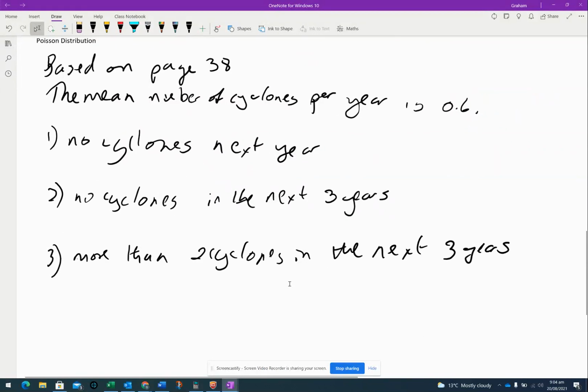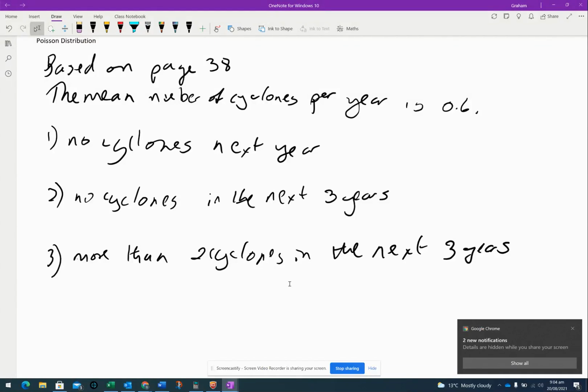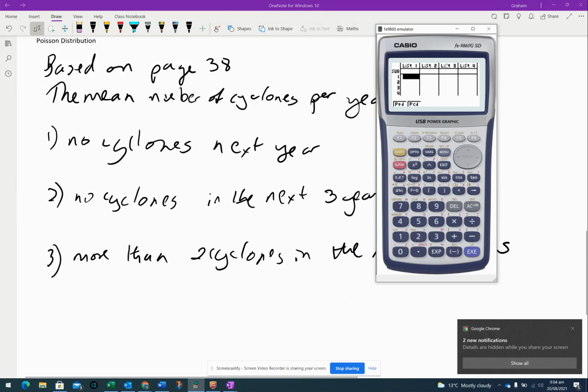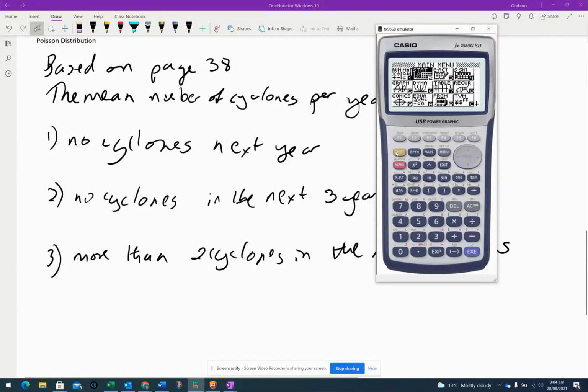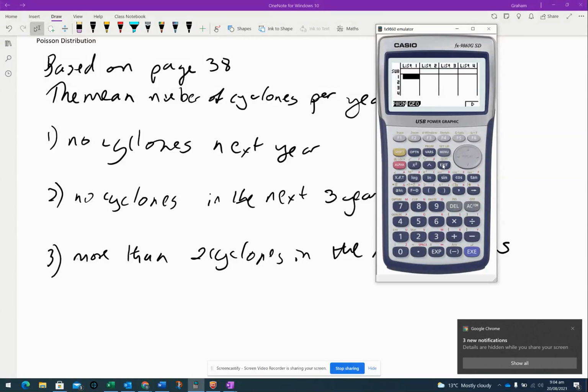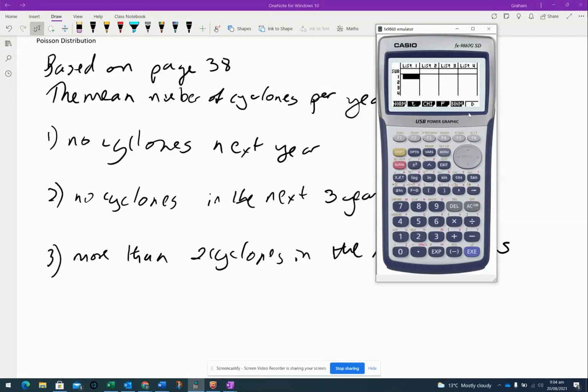So I'm basing this on page 38 of the Walker book. Okay, and they've told me the mean number of cyclones per year striking the Pacific Island is 0.6. And I need to work out the probability that there are no cyclones in the next year. So I've got my calculator. To find Poisson, I'm going to go stat, so number 2. I'm going to go distribution, which is F5. Poisson's not on my first screen, so I press F6. Poisson's F1 on my second screen.